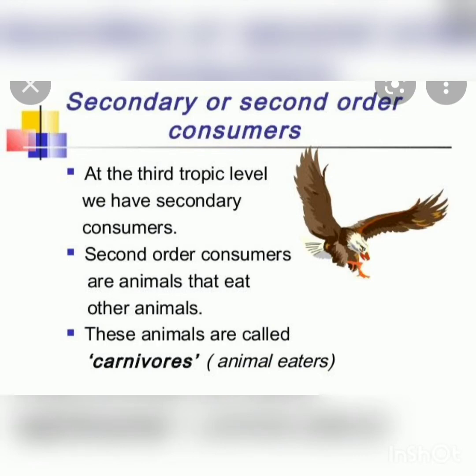Though they are not directly dependent on the producers for food, they are indirectly dependent on them because they are eating the primary consumers. And what do the primary consumers eat? They eat producers. So, where are the primary consumers getting energy from? The primary consumers are getting energy from the producers. Secondary consumers are getting energy from the primary consumers who have eaten the producers. Hence, they are known as secondary consumers.